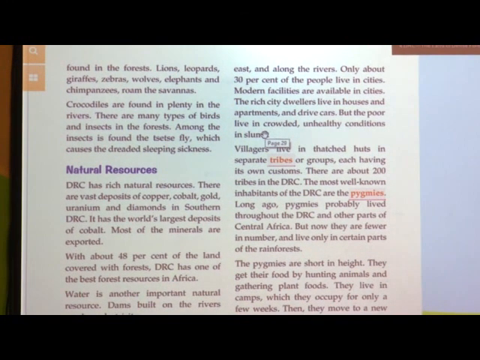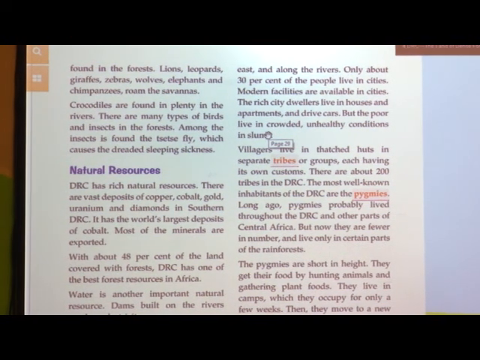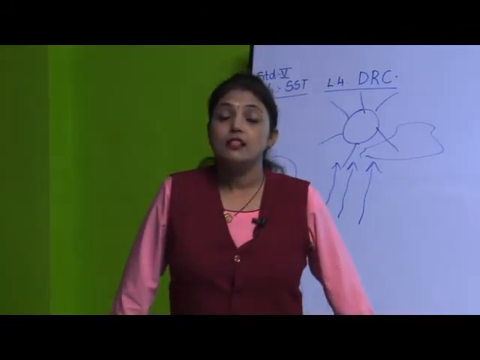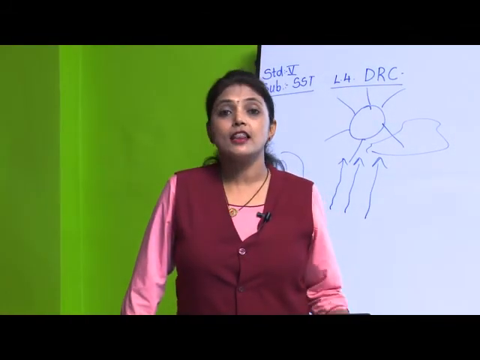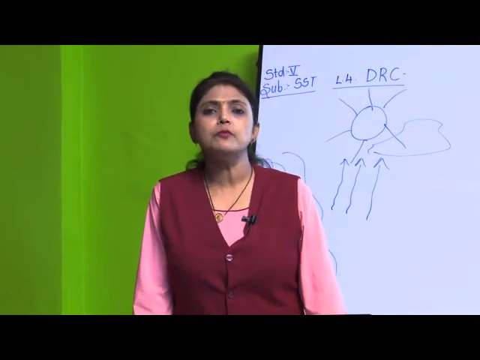Why do people stay along the river? So that they get good water. Yes, the water supply is proper. Then they also get good food because there is a lot of forest there. Almost 30% of the people live in cities, and modern facilities are only available in cities.